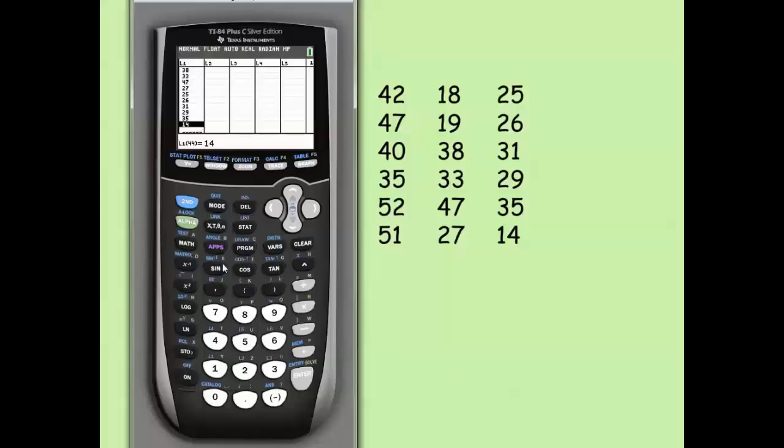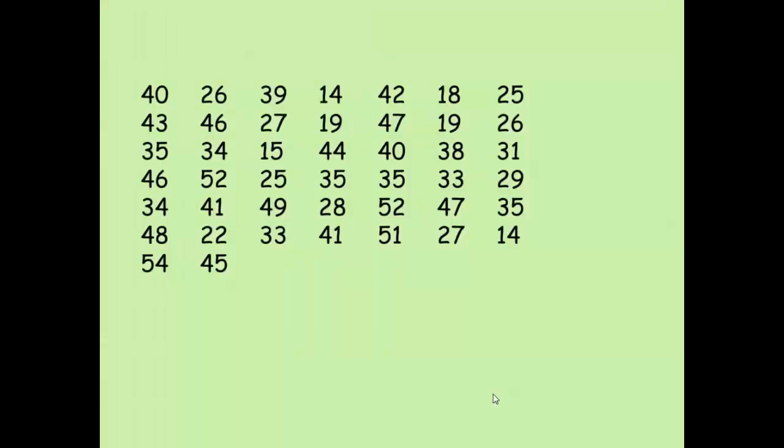Well, actually, let's go ahead and do one var stats on this so we can get the numbers we need for the sample. So go to Stat, Calc, and then one var stat. And then just want to make sure it's on list 1. So when I hit enter, I get a mean of 35.09 and a sample standard deviation of 11.19. Is that number right there? So kind of keep those numbers off to the side and we'll use those more in a minute.